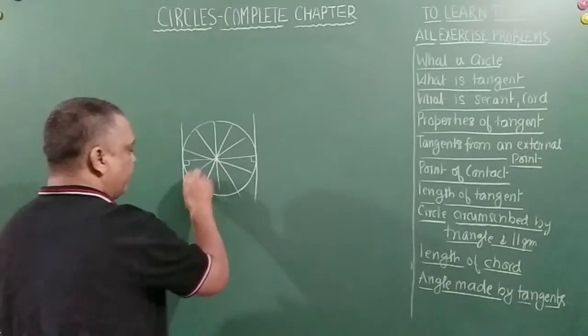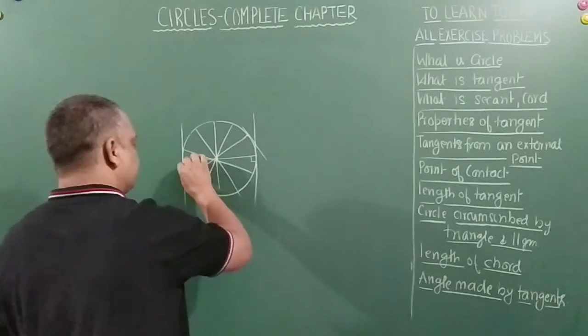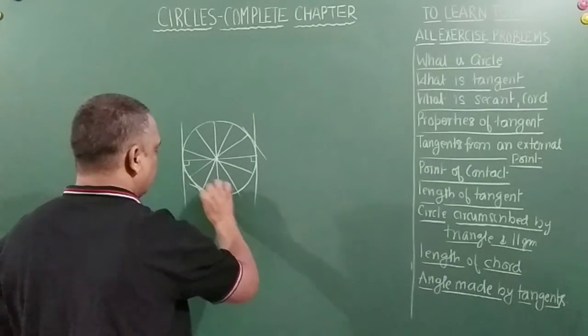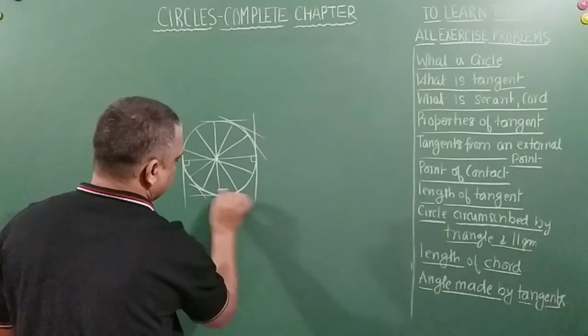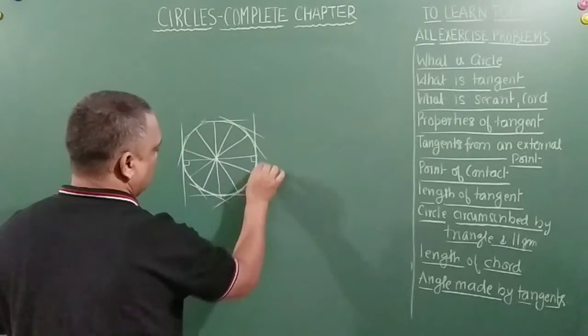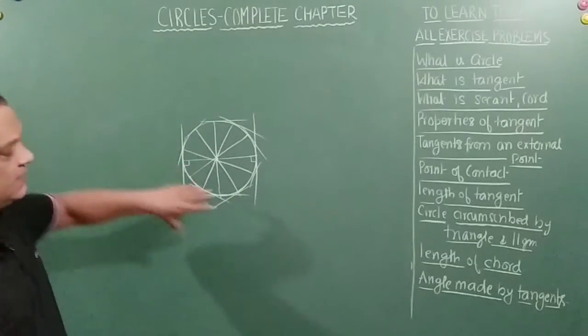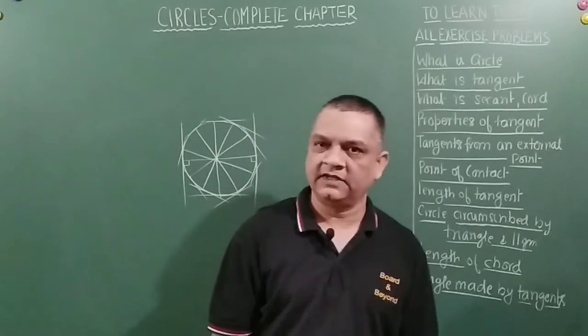And when the diameter touches the circumference, any tangent which you draw, I hope you are able to understand this, whatever tangents I have drawn here, all will be parallel to each other. Right?